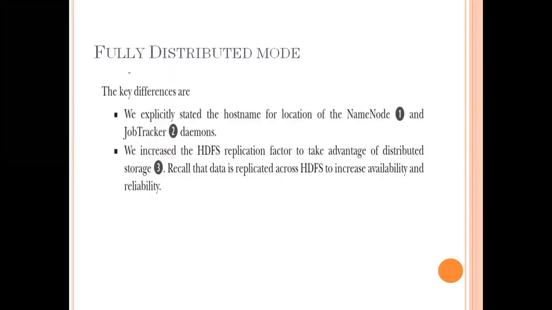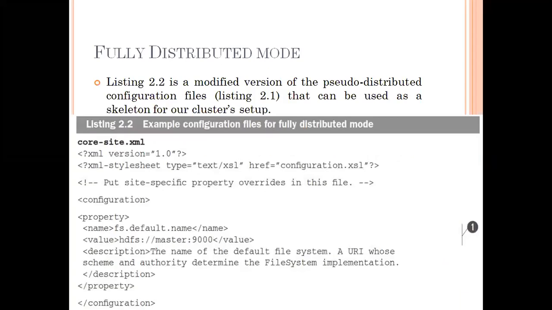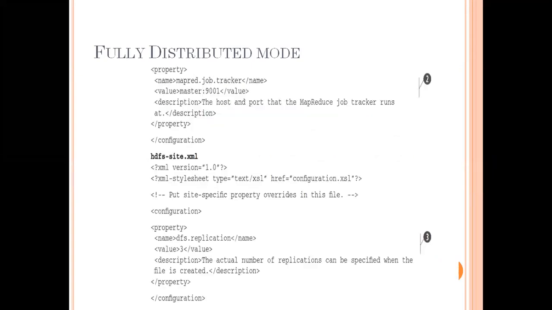So these 1, 2 and 3, see that we have one here. Please remember this one. It is about the master node. Then we have a second one, the job tracker, how we are going to take it. And the third one is about the specification of replication.